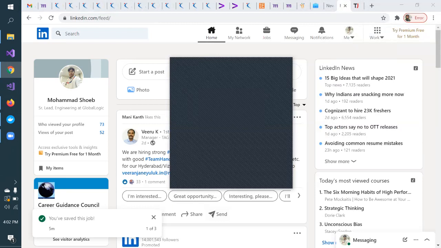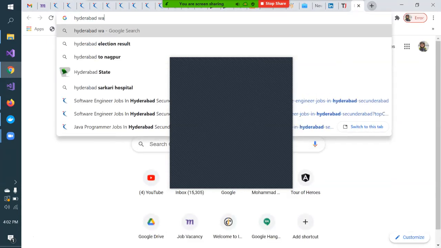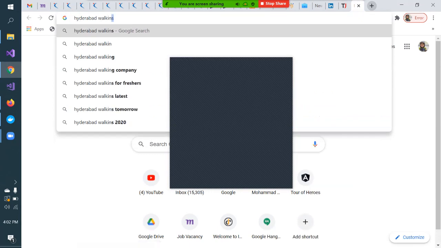Sharif was telling me, please tell me about walk-in websites. See, there is no walk-in specific website as such. You need to search for a job using the job portal only. Although in Hyderabad, I know one website, Hyderabad Walk-in.